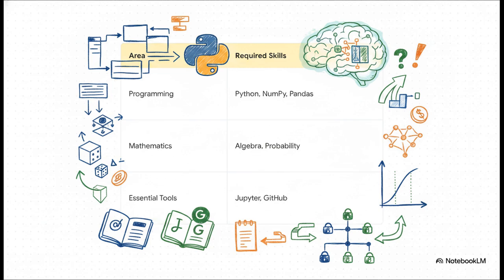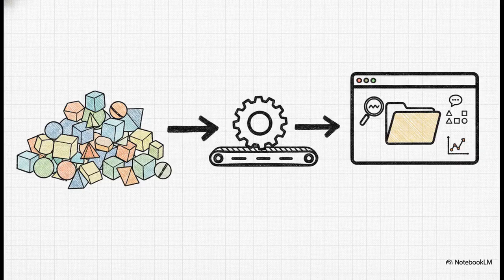Now, you might be asking, why the math? Well, math gives you the edge to actually understand why a model behaves the way it does. It prevents you from treating AI like a magic black box. And finally, you've got to get totally comfortable with essential tools like Jupyter Notebooks, Google Colab, and GitHub for version control. To actually become job ready, you have to prove your skills.